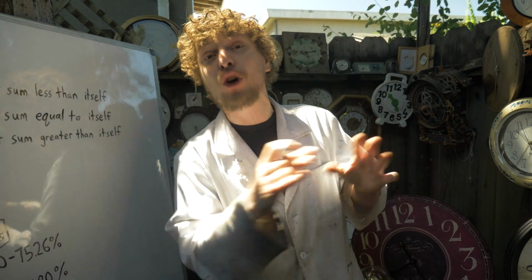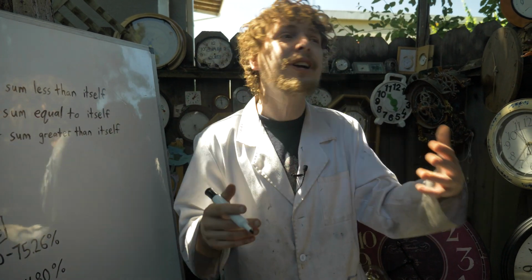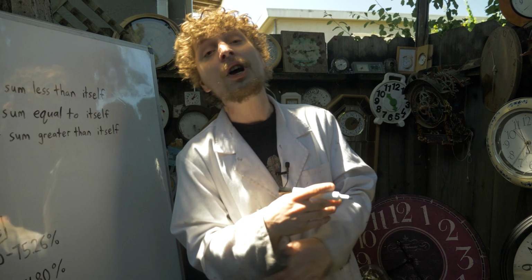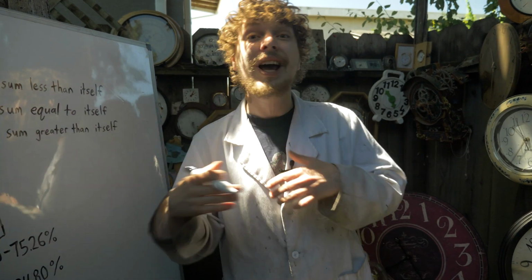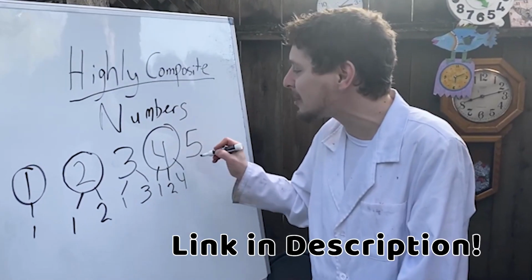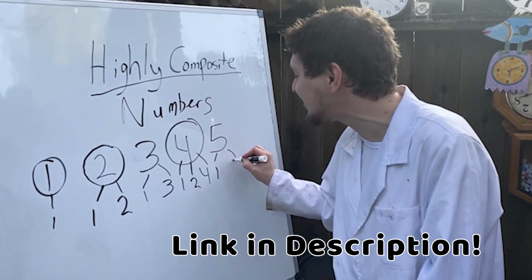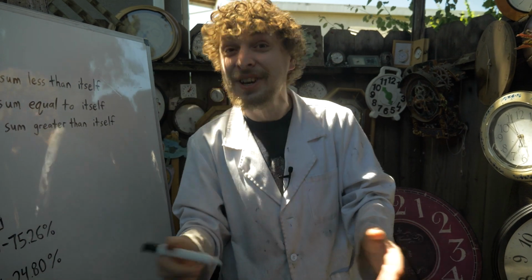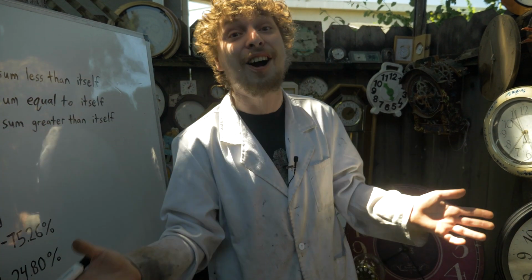But these lists have so much in common with another way of looking at numbers that are superfactorable called highly composite numbers. And I already made an episode about those you can check out, so I'm not going to go too deep into those super or colossal abundant types of numbers. We have enough other ones to talk about.